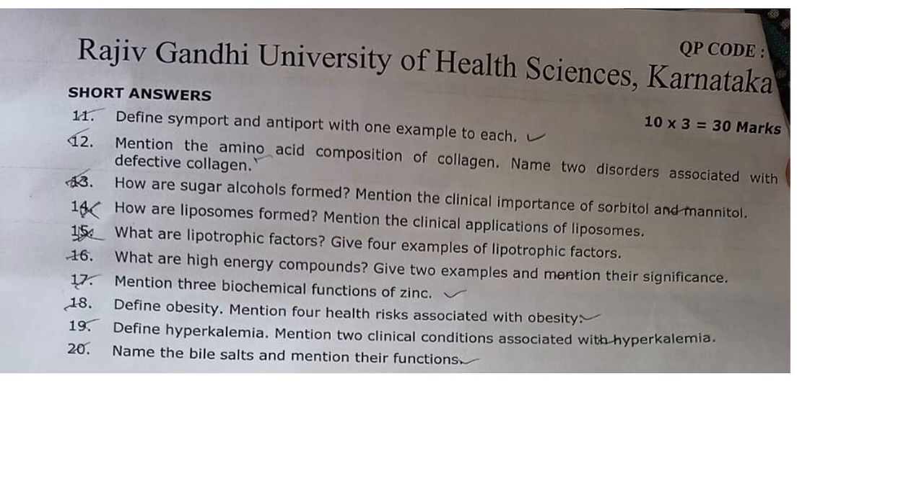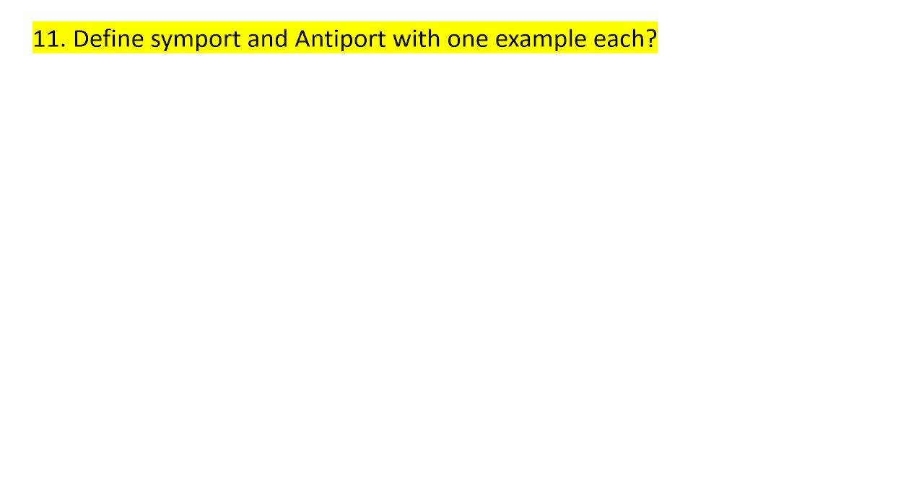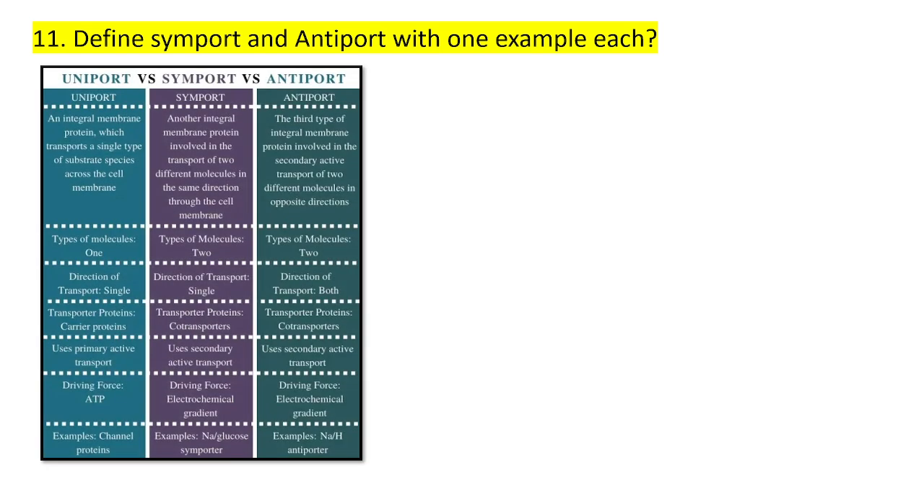Now coming to short answers. Define symport and antiport with one example each. Symport, as you know, is a type of secondary active transport. There is a transport of two different molecules in the same direction through the cell membrane. So symport means same direction. The example is sodium glucose symporter.